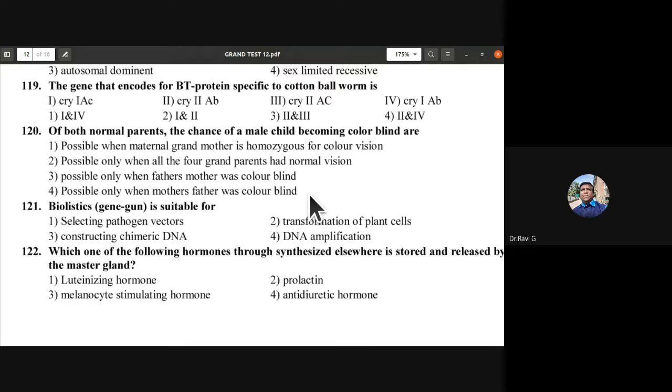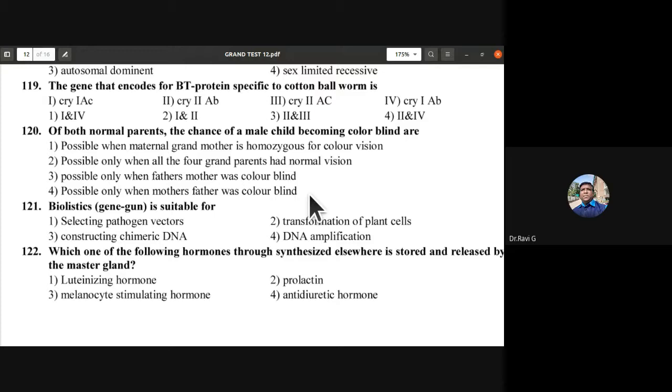So here you have to look into the previous generation also.